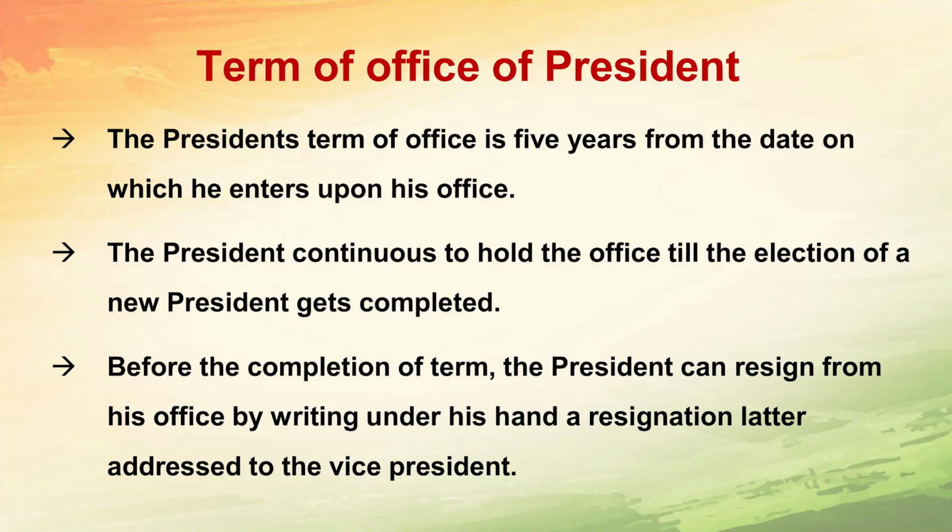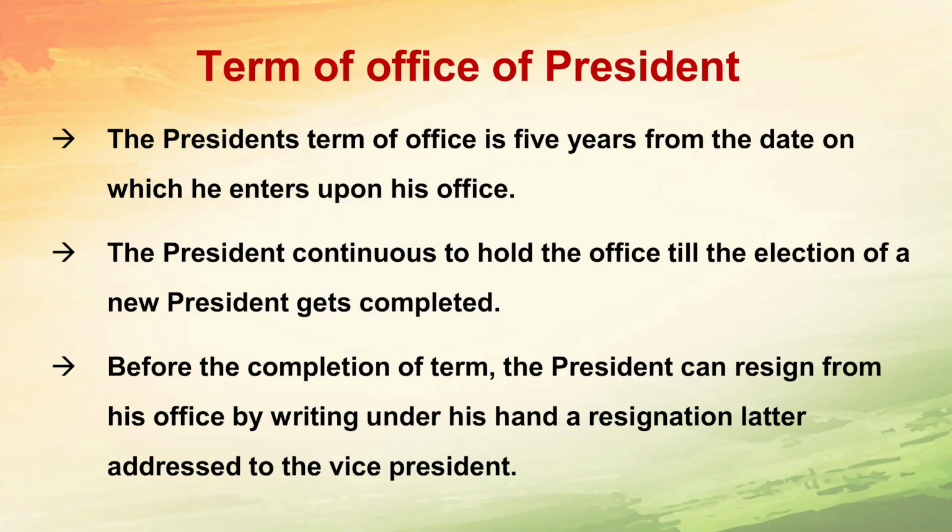After appointing, what is the term of the President of India? The total term of the office of the President is 5 years. The President continues to hold the office till the election of a new President gets completed. This is very important. Even though the term is 5 years, the President continues to hold office till the election of a new President is completed.